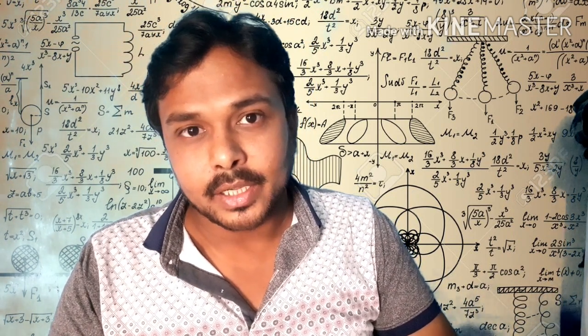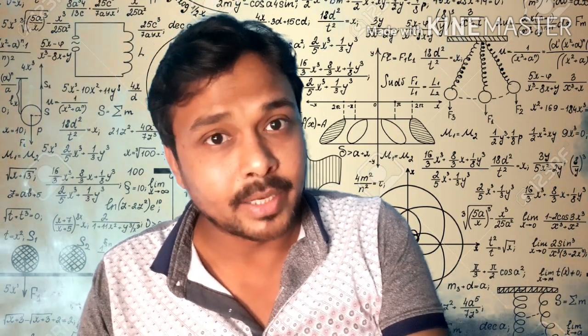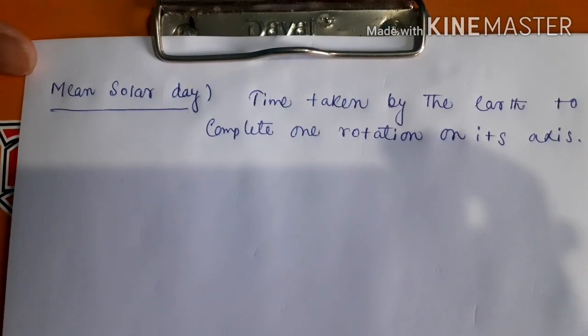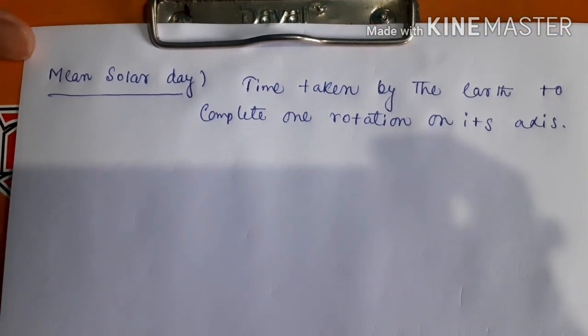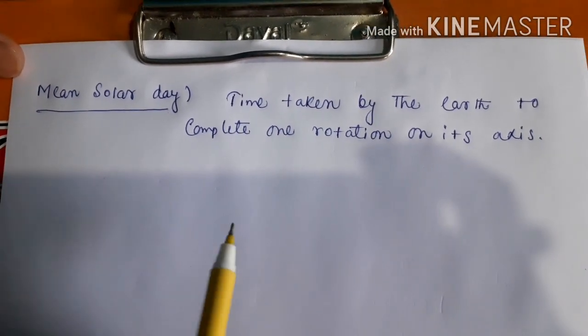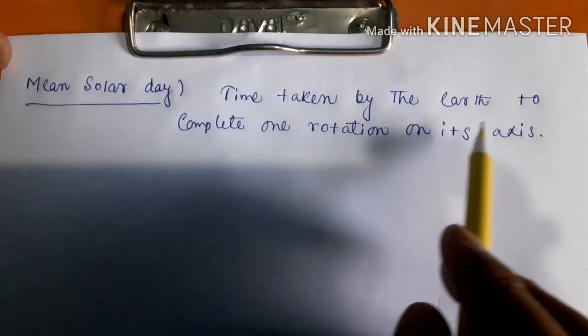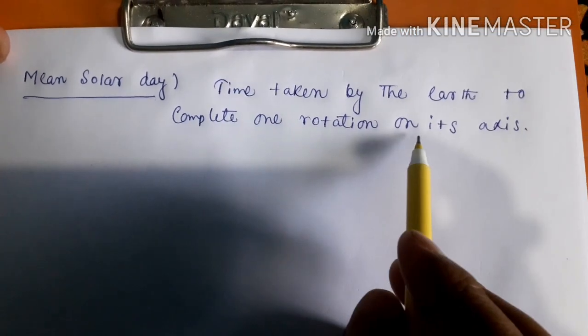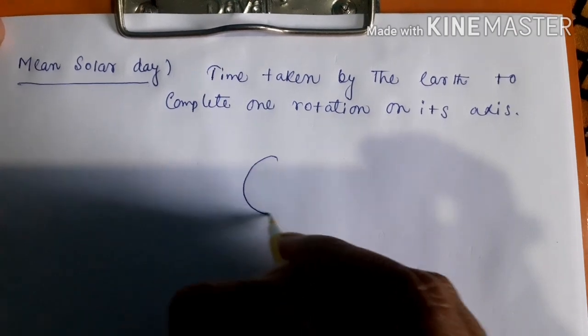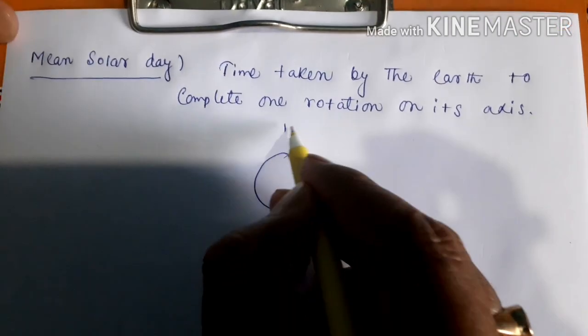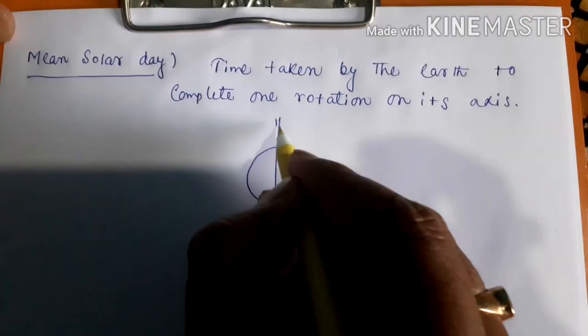Next important part is the mean solar day. I will tell you now on pen and paper. I have already written the definition: the mean solar day is the time taken by Earth to complete one rotation on its axis. Earth is here, and this is its own axis through which it rotates.